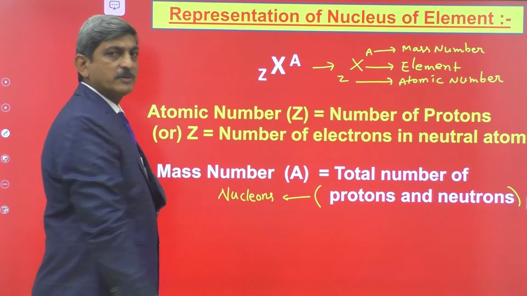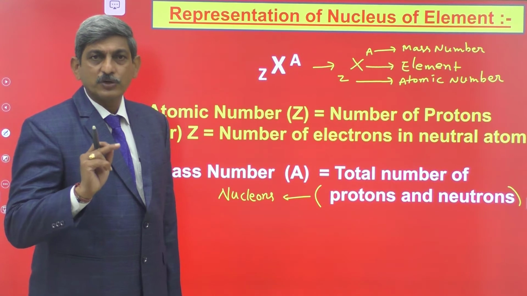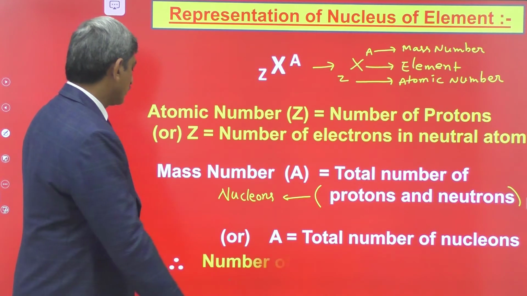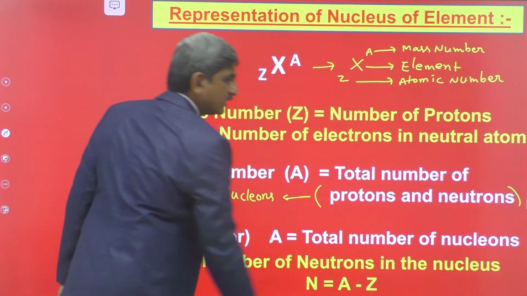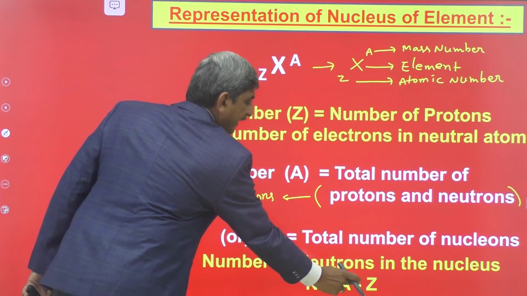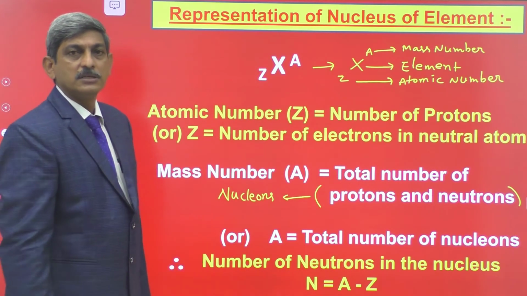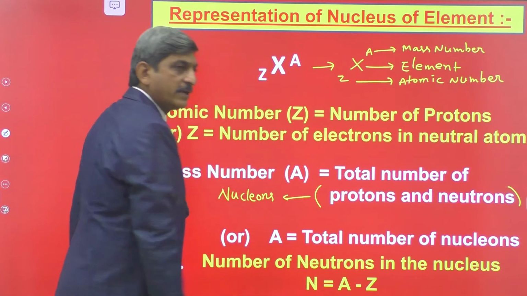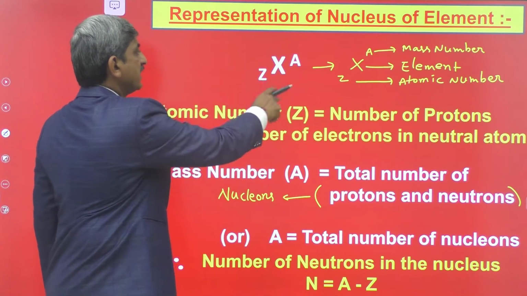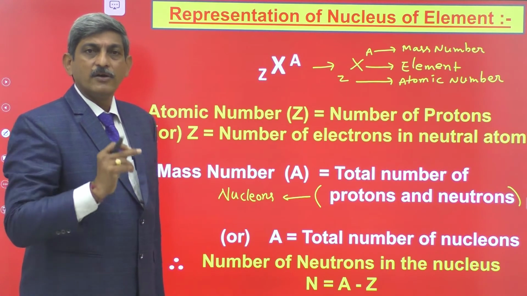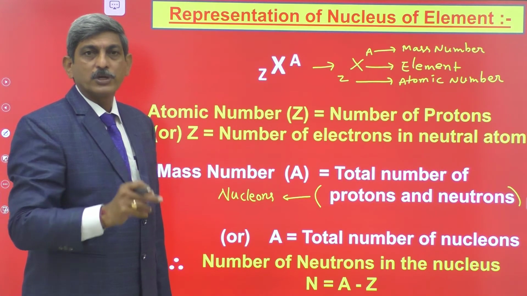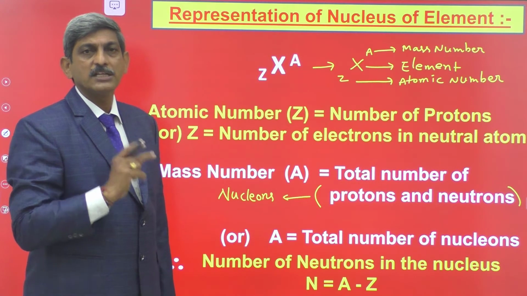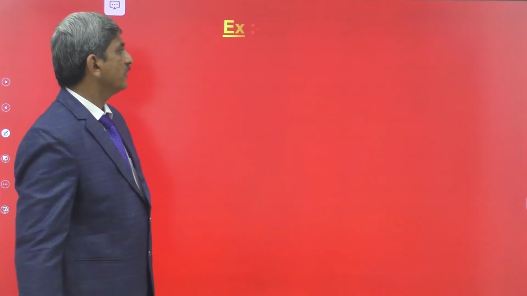Here we have the total number of protons and neutrons, and here we have the number of protons. Then can we calculate the number of neutrons present in the nucleus? Yes. The number of neutrons present in the nucleus is equal to A minus Z. The number of protons plus neutrons minus the number of protons will give you the total number of neutrons present in the nucleus, that is N is equal to A minus Z. That's why just by seeing the symbol of any element, we can identify how many protons, how many neutrons, and how many nucleons are there in the nucleus. For that, see one example.